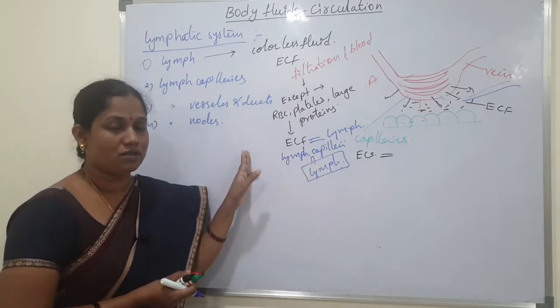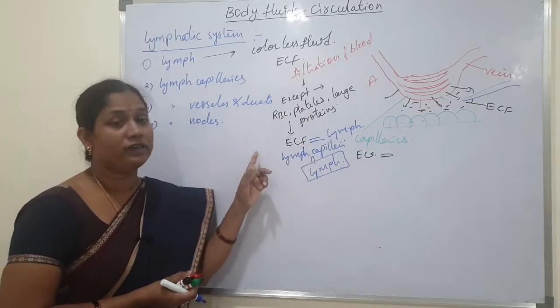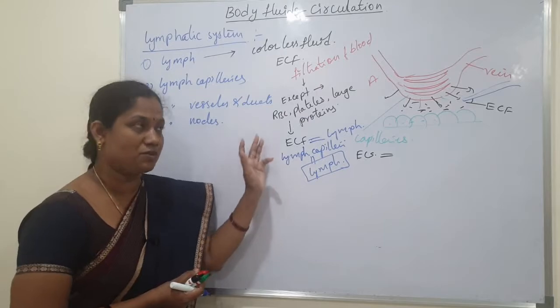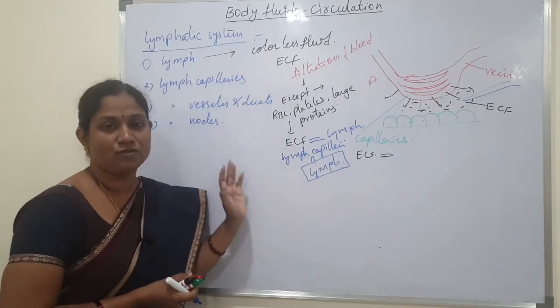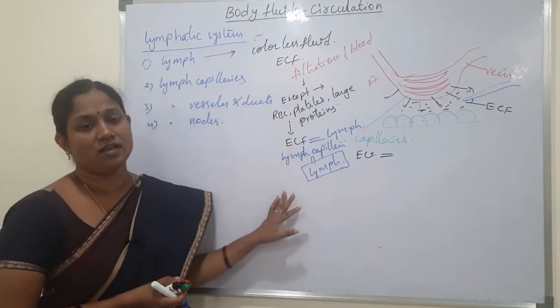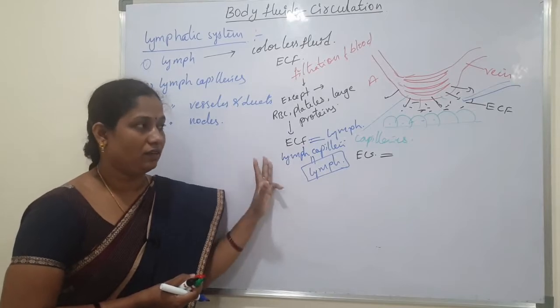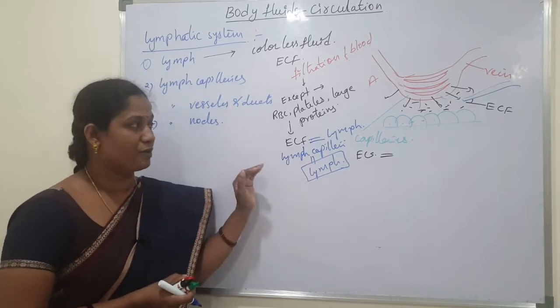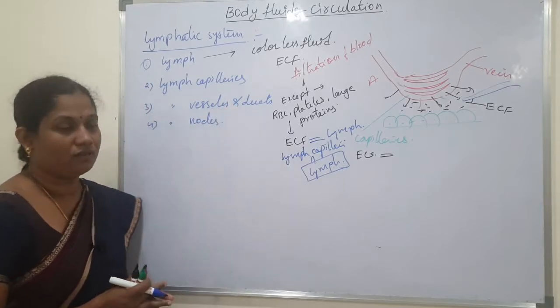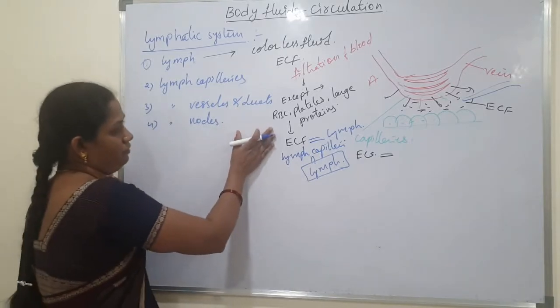Next, WBCs are also present, especially lymphocytes. Next, enzymes, hormones, excretory products, and gases are all present in the lymph. So this is about lymph.